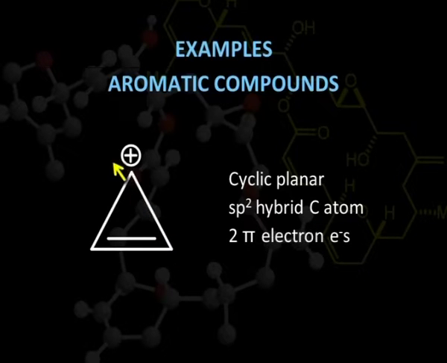Here we can see the positive charge, so this is more like a carbonium ion, and because of the carbonium ion, this carbon will be in the sp2 hybridized state. So all the atoms forming the ring are sp2 hybridized. The ring is cyclic and has 2 pi electrons, so the 4n plus 2 rule is satisfied and this compound is also aromatic.